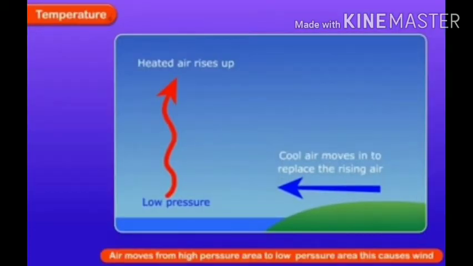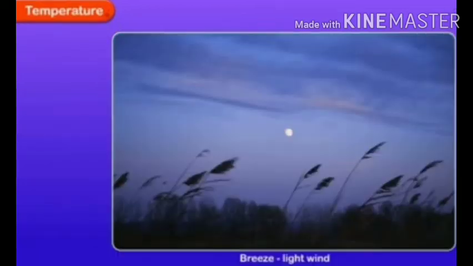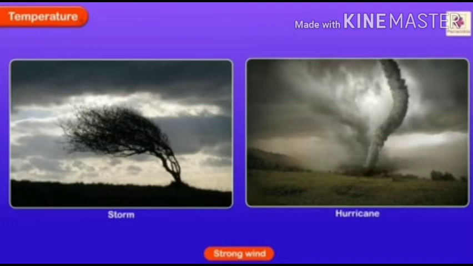This movement of air from high pressure areas to low pressure areas causes wind. Wind is sometimes a light pleasant breeze. At other times it can be very strong and cause a storm or a hurricane.